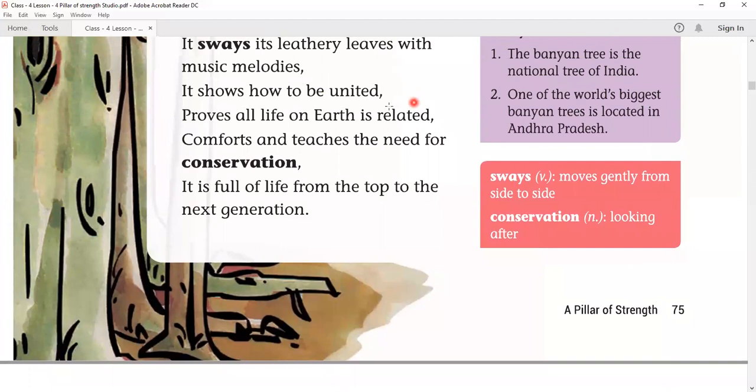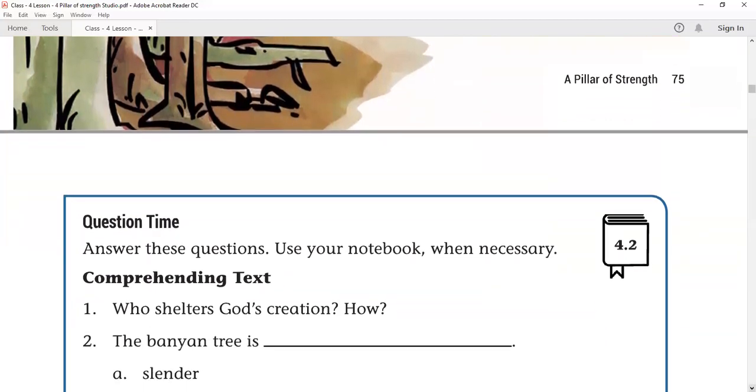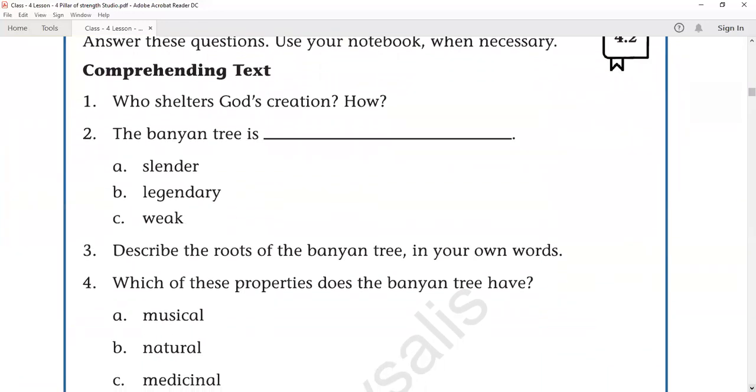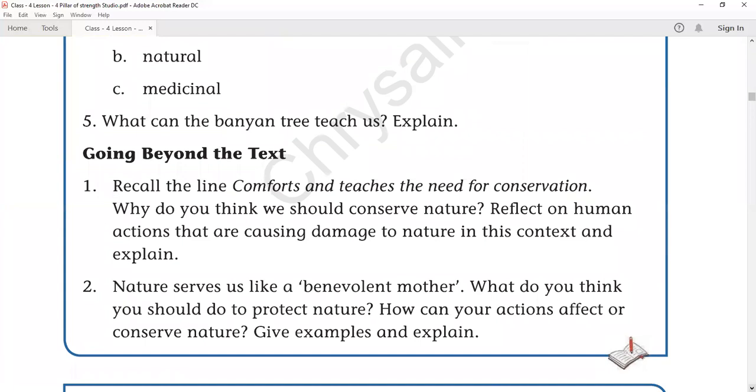It shows how to be united. It proves all life on the earth is all related. So all those things you can write in your own words. Okay, I will be sharing you the answers in the next class. Okay, so then you are going to complete the going beyond the text also.